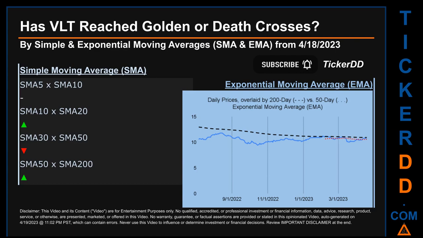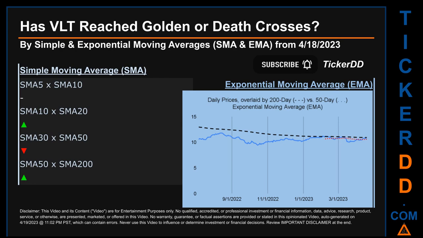Has VLT price reached golden or death crosses? Golden cross and death cross are basic signals that compare average prices across two specified trade day ranges, a short-term versus a long-term range. For example, 5-day versus 10 trade days. Essentially, a golden cross is a bullish signal. It appears when a ticker's short-term moving average crosses above its long-term average. Vice versa, a death cross is a bearish signal when the short-term crosses below its long-term moving average.